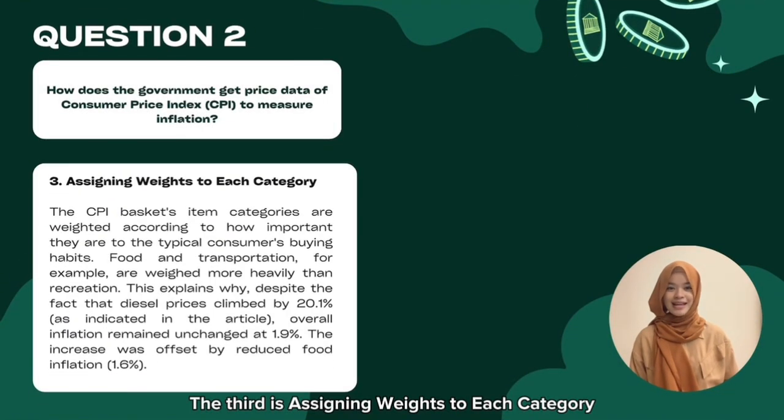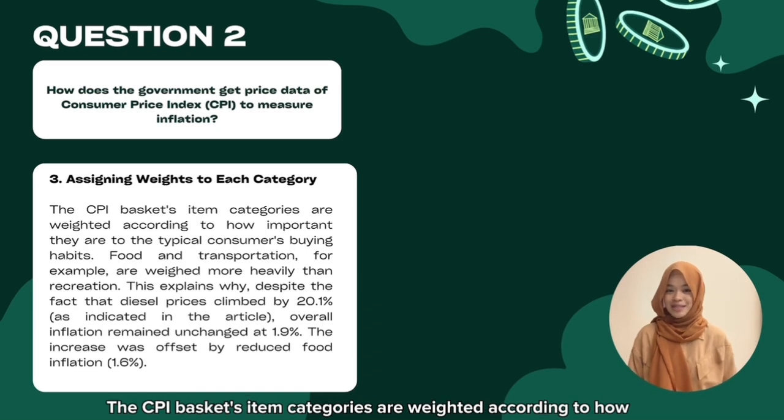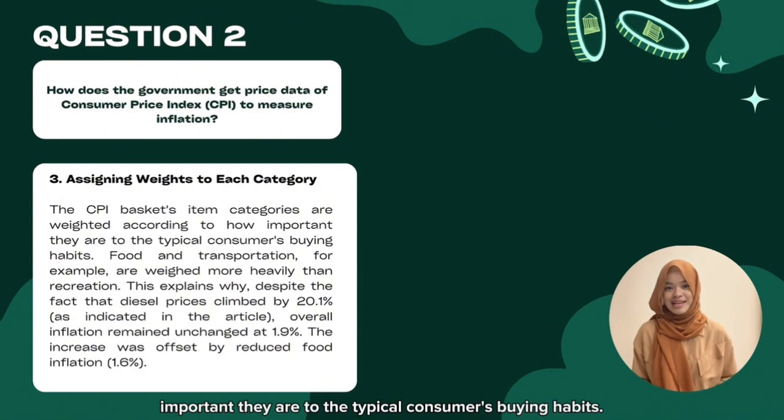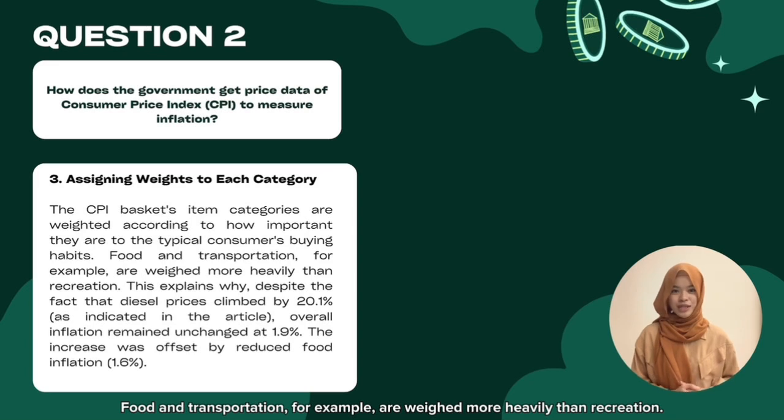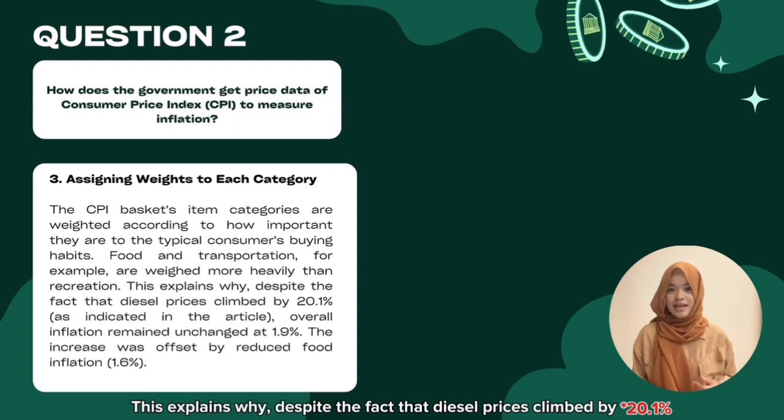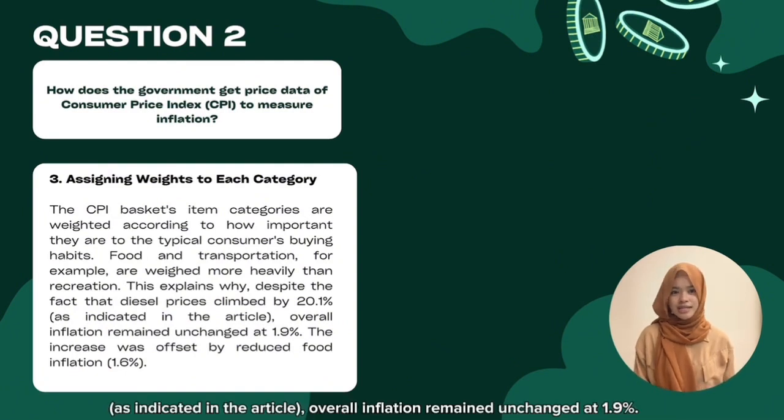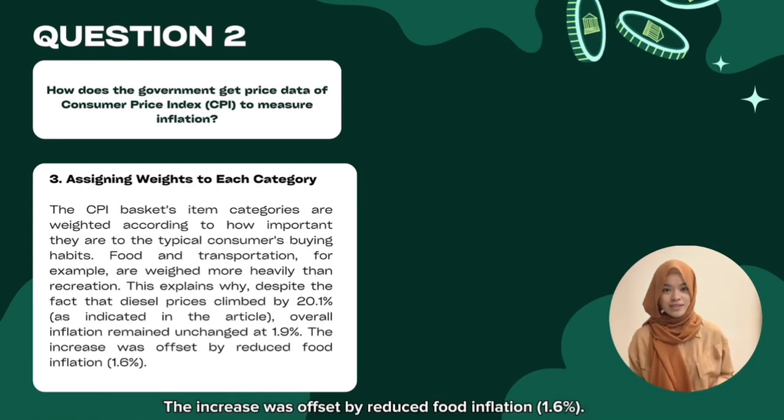The third one, assigning weight to each category. The CPI basket item categories are weighted according to how important they are to the typical consumer's buying habits. Food and transportation, for example, are weighted more heavily than recreation. This explains why, despite the fact that diesel prices climbed by 21%, as indicated in the article, overall inflation remained unchanged at 1.9%. The increase was offset by reduced food inflation, 1.6%.